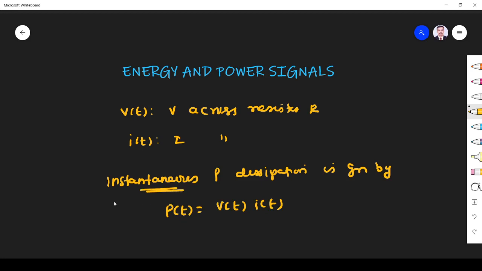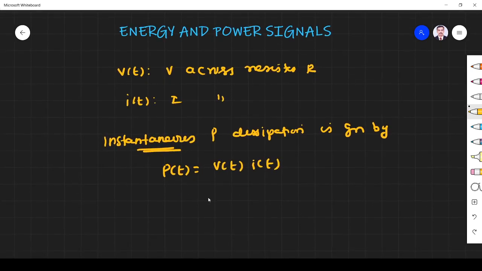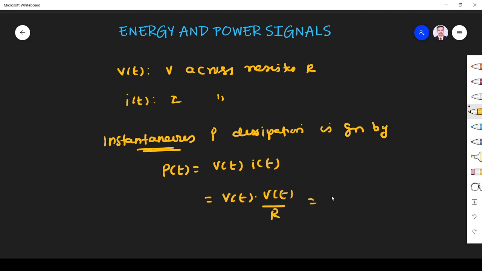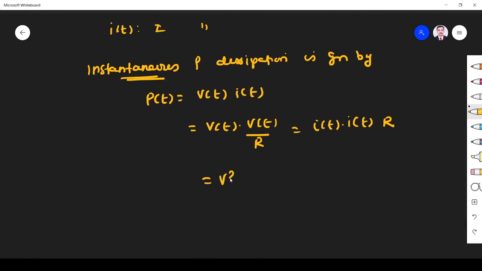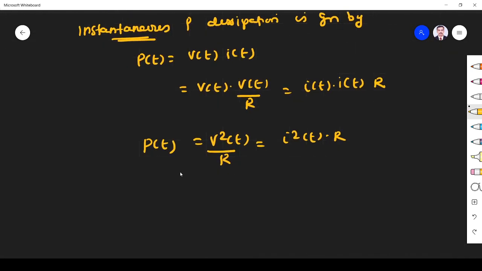Not total. So I can write i of t as v of t by R, or I keep i of t as it is and write v of t as i of t into R. So instantaneous power is given by v squared of t by R, or i squared of t into R. That is my p of t, the instantaneous power at a particular instant.